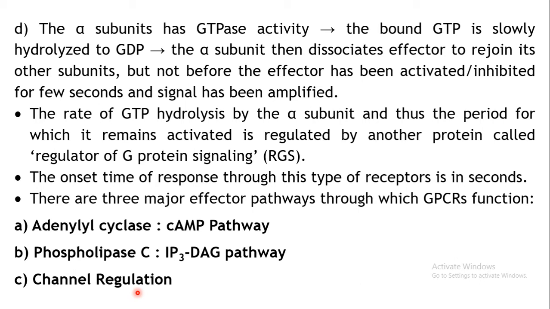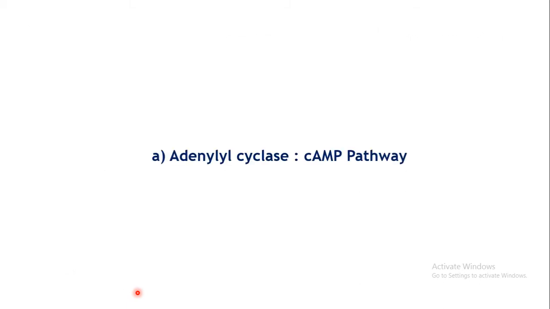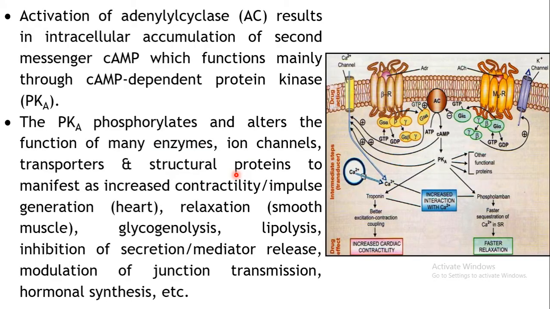Okay, so 3 pathways are involved. Now coming to these individual pathways, let us consider the first one, that is the adenylyl cyclase cAMP pathway. So the basic process remains the same. What is the first step? The agonist binding to your receptor. This is your G protein coupled receptor, right?